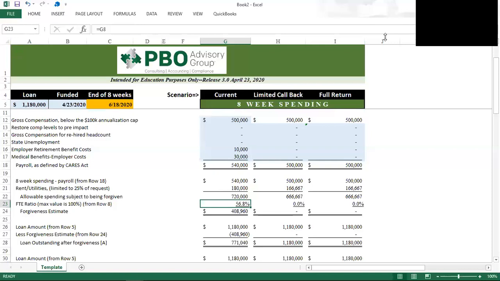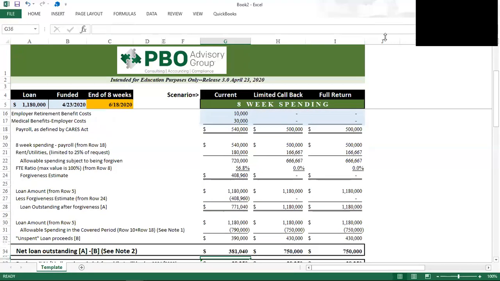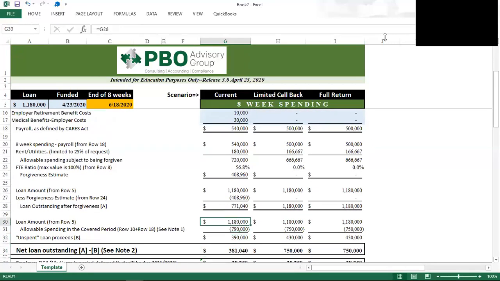Our FTE ratio is 56.8% from the calculation we did when we started, which means we can ask for $408,000 of forgiveness off the loan. We believe the bank has no reason to not give us that. So we'd look at our 1,180,000 loan amount, subtract our $408,000 of forgiveness, which leaves us with a loan outstanding of about $771,000. And then we look further and we say, okay, the bank gave us essentially $1.2 million.